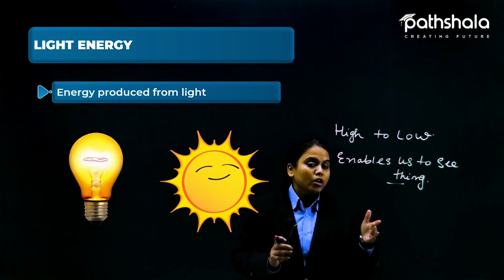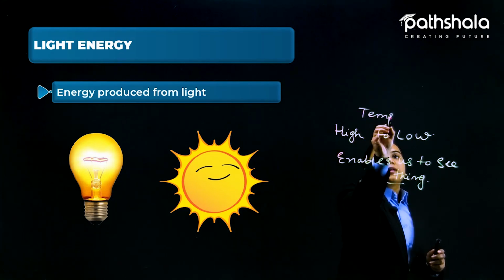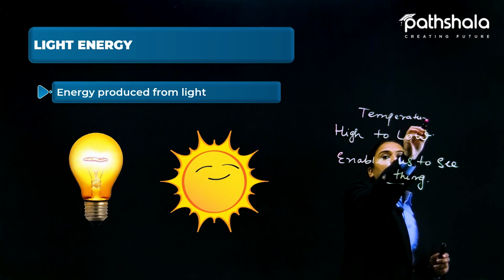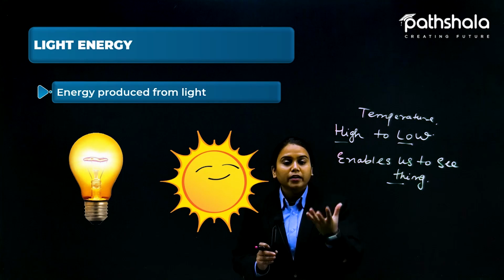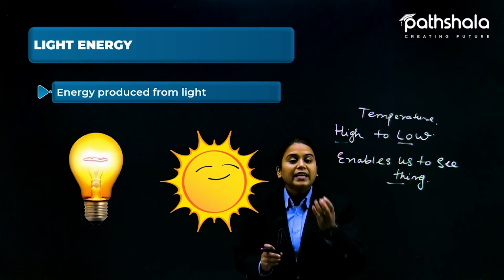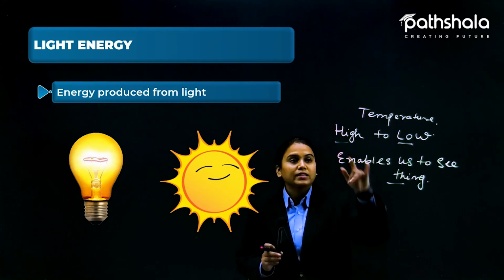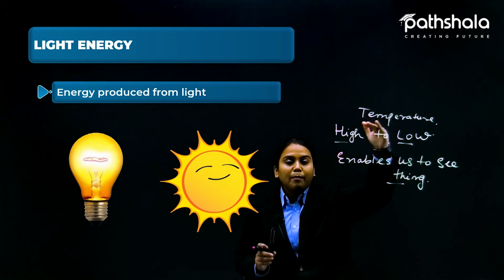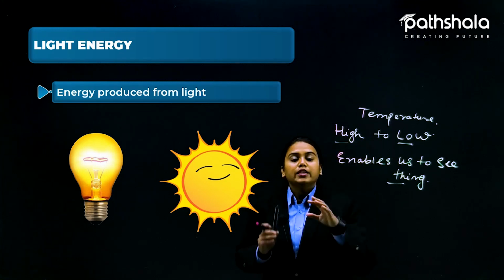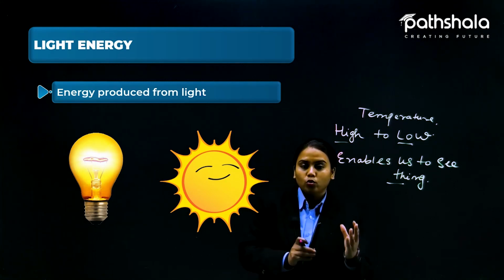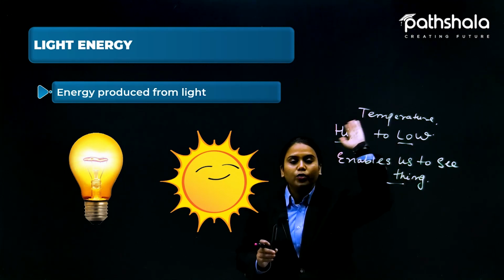It was hot because of high temperature, and that heat moves from high to low. That is why the cup of coffee or tea gets cold after some time, because the heat energy is moving from high to low, and the low part there is the surroundings.